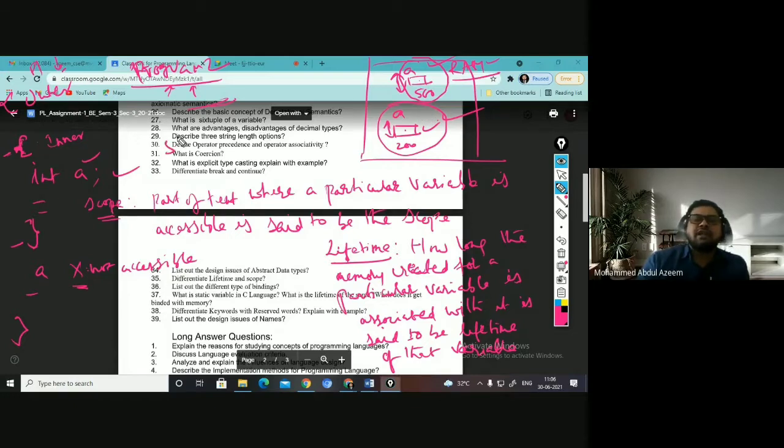But for a static variable, what is a static variable? Anyone of you tell me what a static variable is. If I declare this variable as static, how do you declare any variable as static? With the help of the static keyword, yes or no? Yes, sir. When I declare a variable as static, what happens? This memory will be constant.